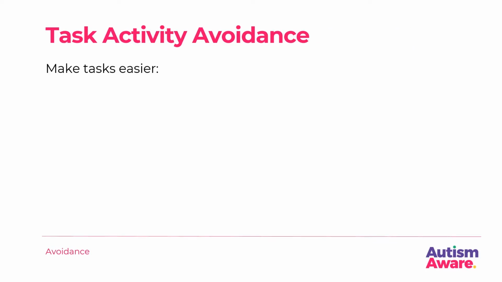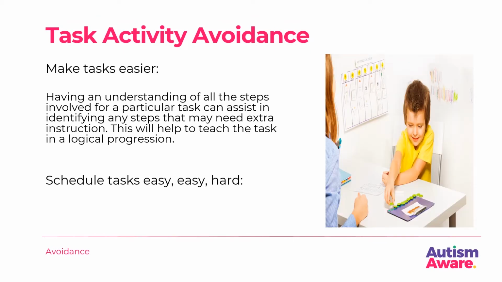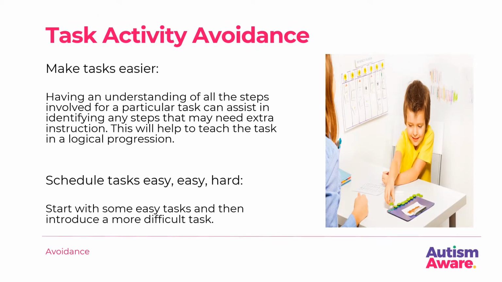Make tasks easier. For some individuals with autism, even simple tasks can present complex challenges. Having an understanding of all the steps involved for a particular task can assist in identifying any steps that may need extra instruction. This will help to teach the task in a logical progression. Schedule easy, easy, hard. Start with some easy tasks and then introduce a more difficult task. The child will carry out the easy task and will then be more likely to comply with the difficult one.